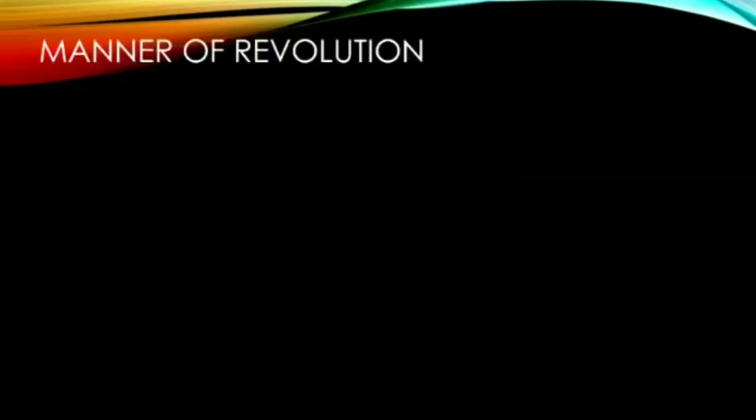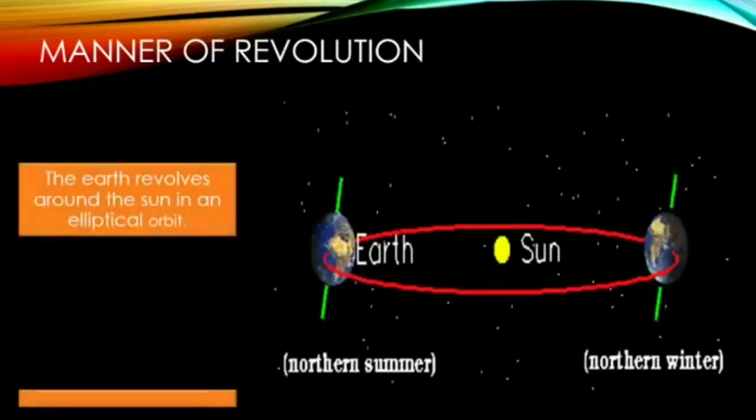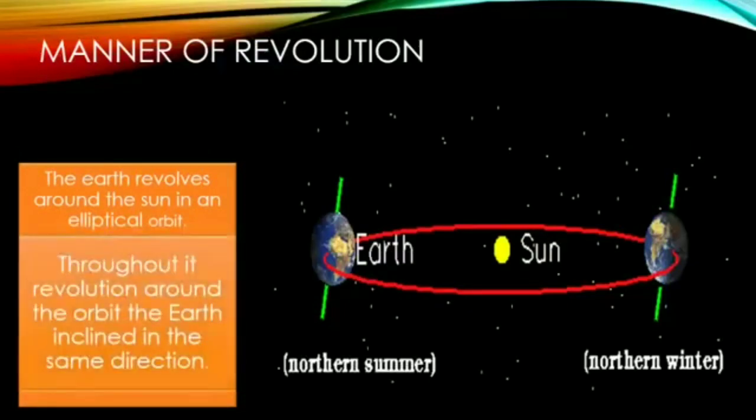Manner of revolution. The earth revolves around the sun in an elliptical orbit. Throughout its revolution around the orbit, the earth is inclined in the same direction.